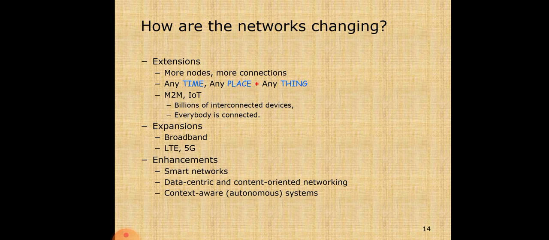How is the network changing? Extension, more needs, more connections, in time, place, and things. M2M, machine to machine, has already launched billions of interconnected devices. Everybody is connected. Now the expansion: broadband, LTE and 5G, enhancement, the smart network, data-centric, content-oriented networking, and context-aware, that means autonomous systems.